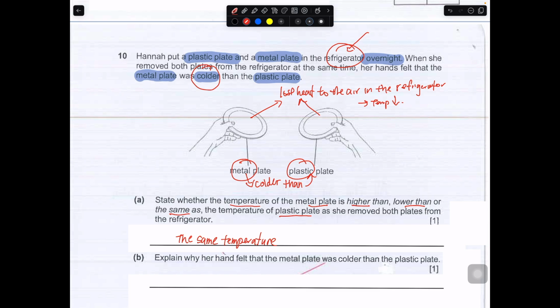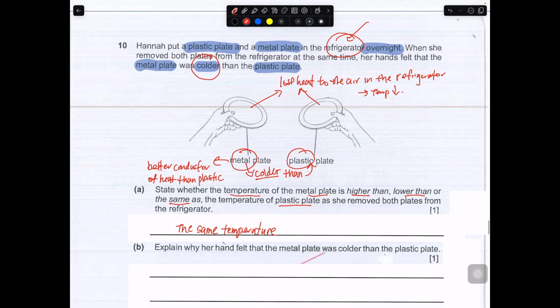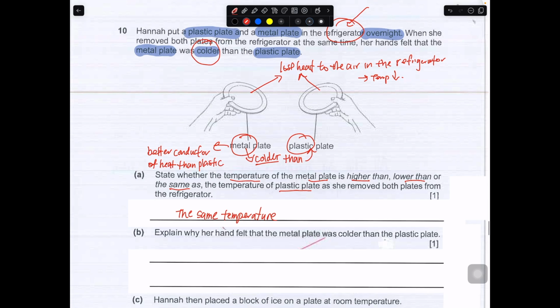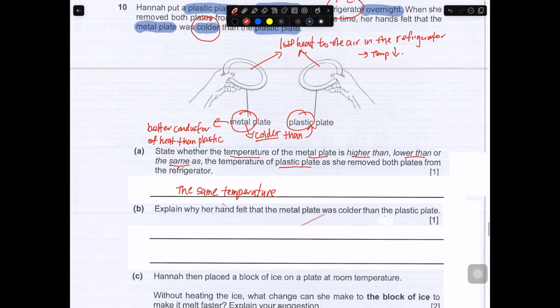Okay, metal itself is a better conductor of heat than plastic. So your hand felt colder because your hand loses heat to the metal plate faster. Therefore, your hand felt colder. It's not because it is at a lower temperature.